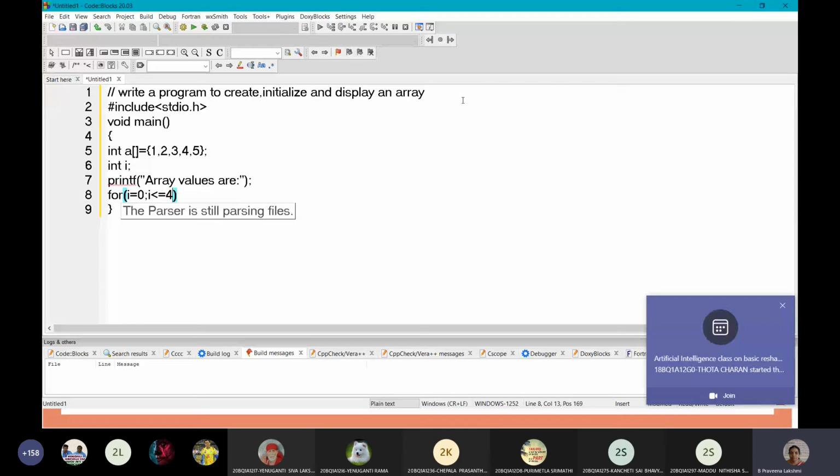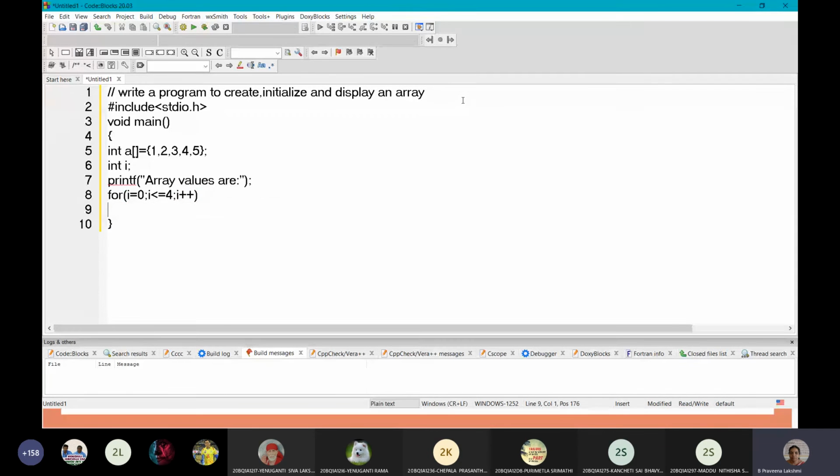Next semicolon, i plus plus. That is to increment the i variable to the next iteration. Here we need to display the values. So printf, the values are of type integer, so %d. This will give some space to display the elements with a space. We are using i as an index.